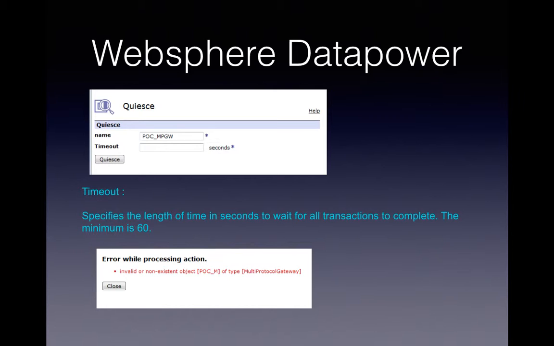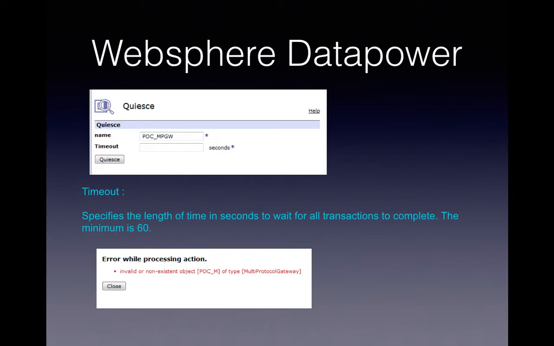You can see the error message as well: invalid or non-existent object, and the object name POC_yum, of type multi-protocol gateway. Basically, there was no multi-protocol gateway by the name POC_yum available. Suppose the domain had a multi-protocol gateway by the name POC_yum, it could have quiesced that component.